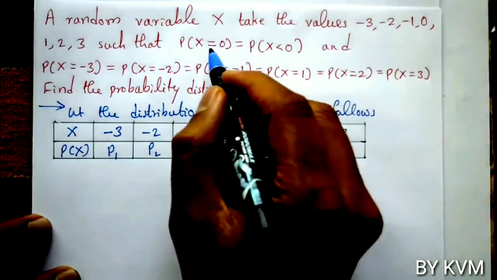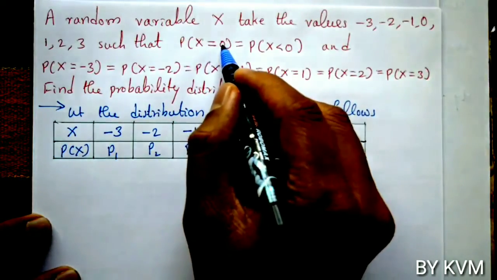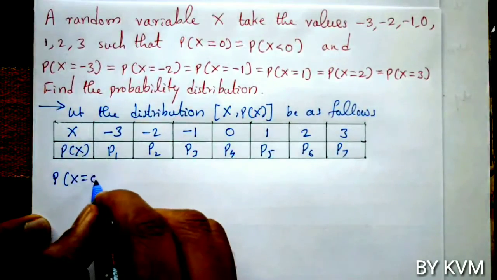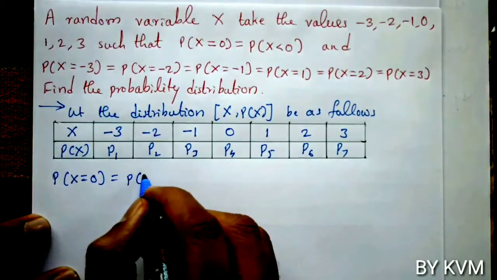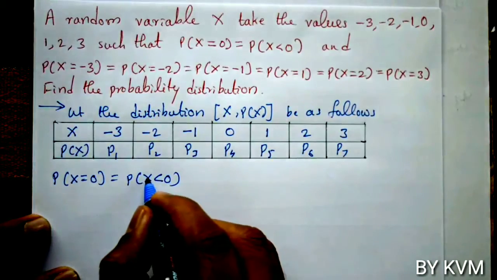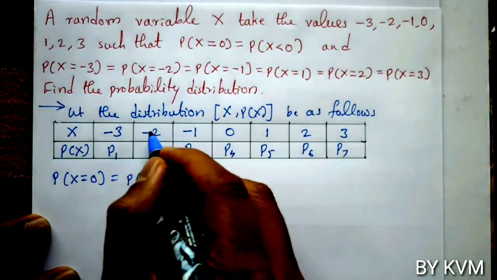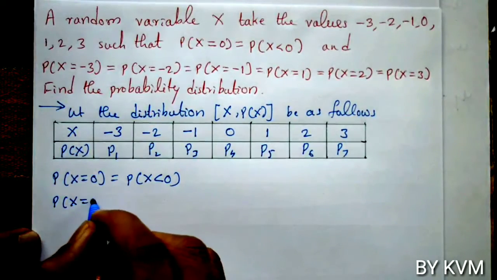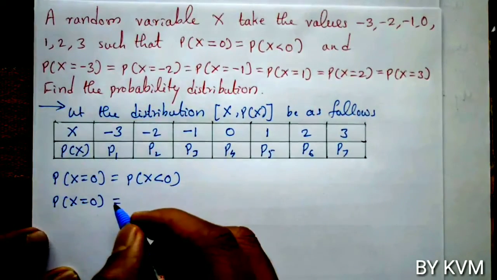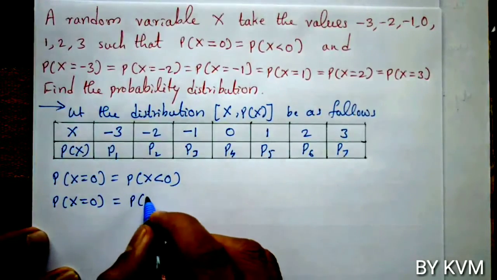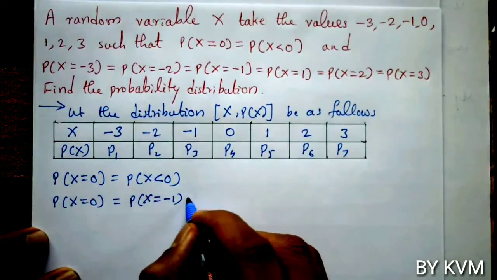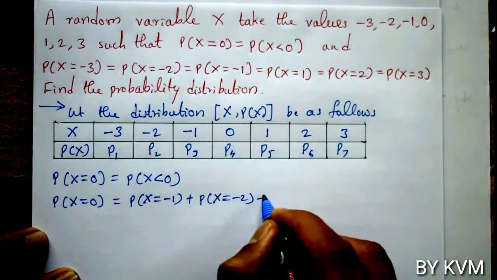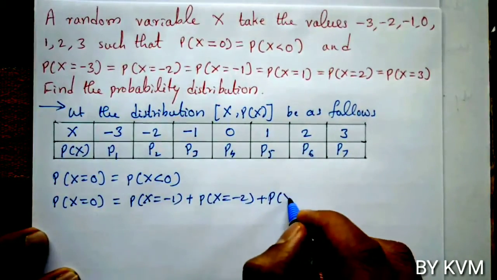Now, let us use the two conditions here to find the values of P of x. So, first condition: P of x equals 0 equals P of x less than 0. x less than 0 means, if you see the table, we get minus 3, minus 2, minus 1. So, these are the values which are less than 0. So, P of x less than 0 means P of x equals minus 1 plus P of x equals minus 2 plus P of x equals minus 3.